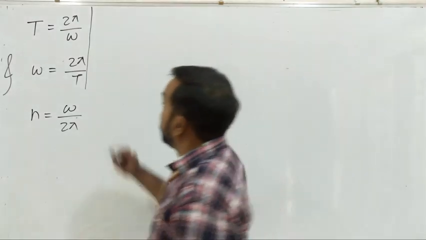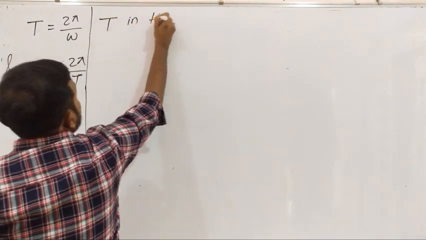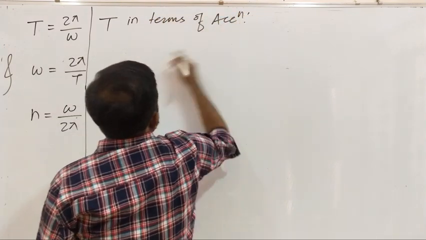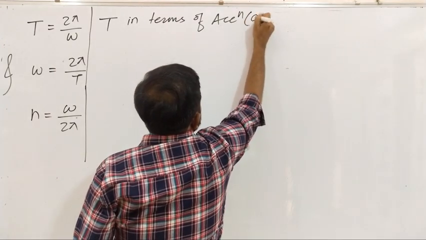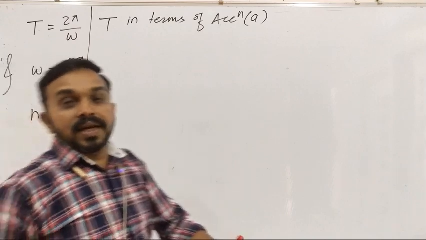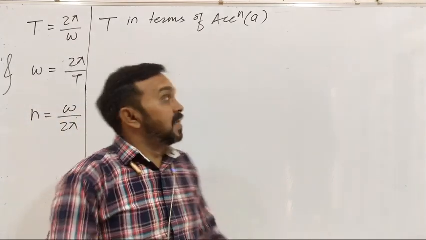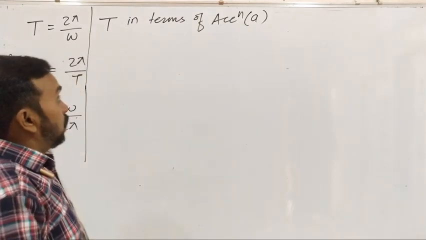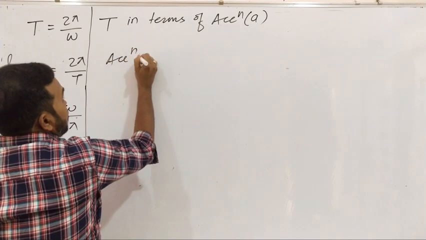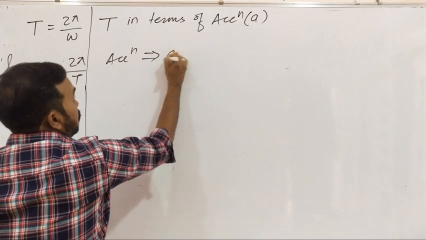first. Okay? So here I write time period T in terms of acceleration. So acceleration symbolically is a, small a. So don't get confused between the acceleration a and the amplitude A. We'll use the amplitude as capital A and acceleration as small a.